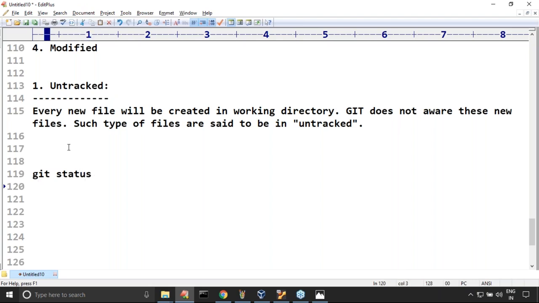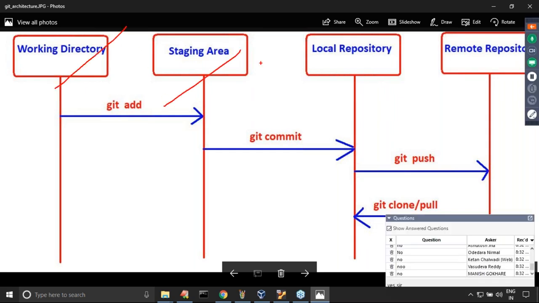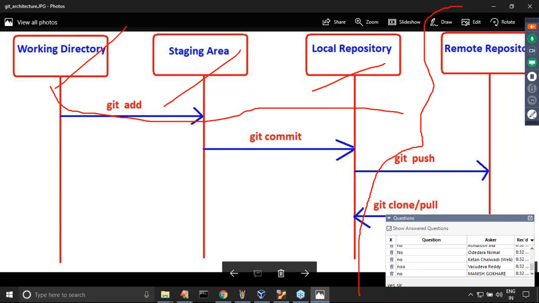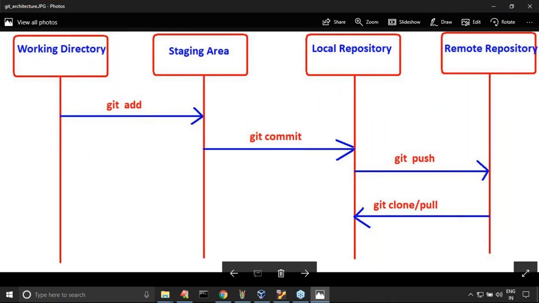To know the status of files in all areas, meaning as per our diagram, the working directory, staging area, and repository. Forget about the remote repository. Later I will introduce this fourth place, but as of now, for up to a few sessions, we have to work with these three things only.